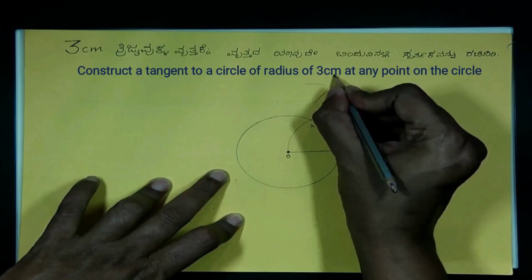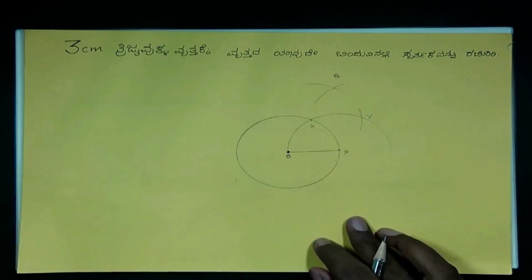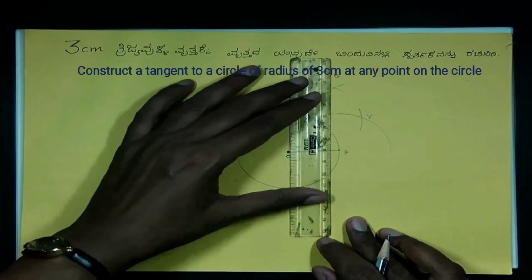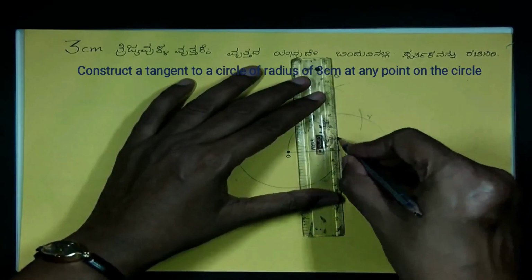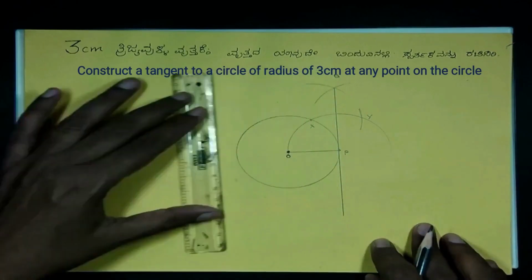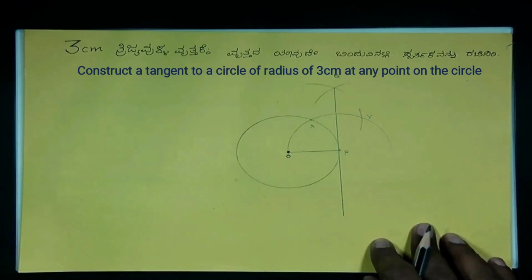PQ is the tangent drawn at the point P to the circle O. With the help of scale and pair of compasses, these are the steps you follow to construct 90 degrees.